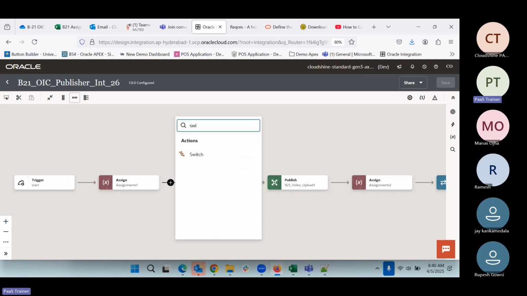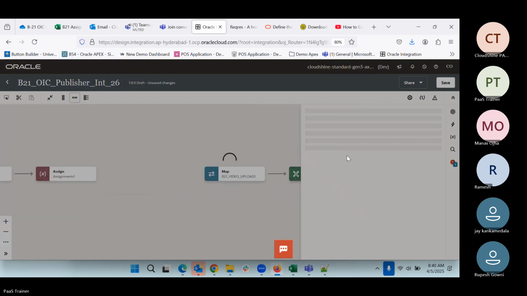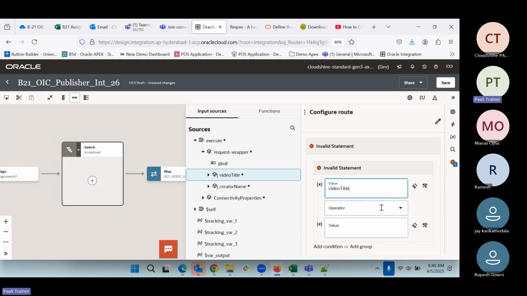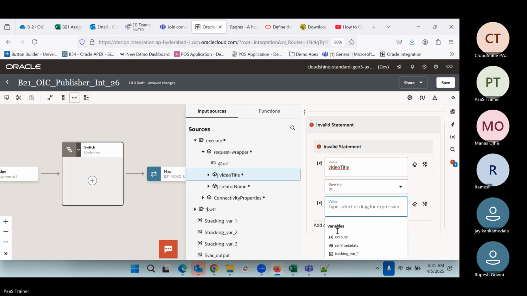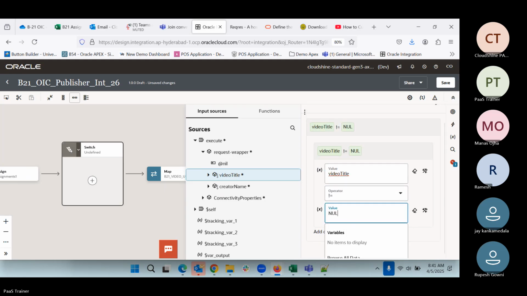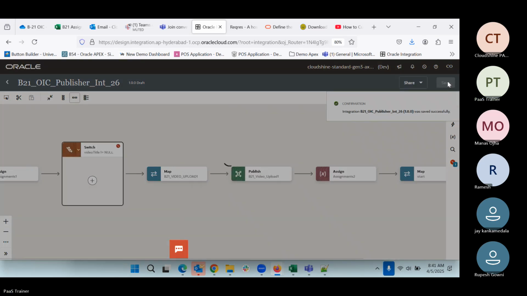So we can say switch. And here we can use video title and write not equal to. I think null will work or not. Let us see. Save.